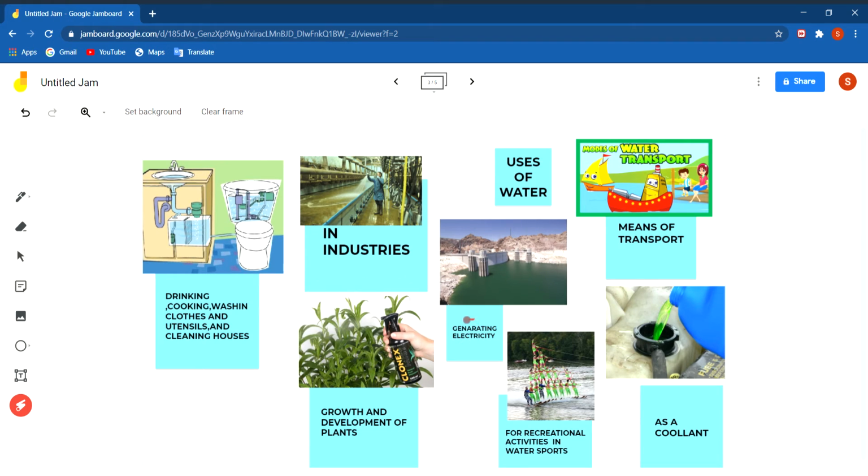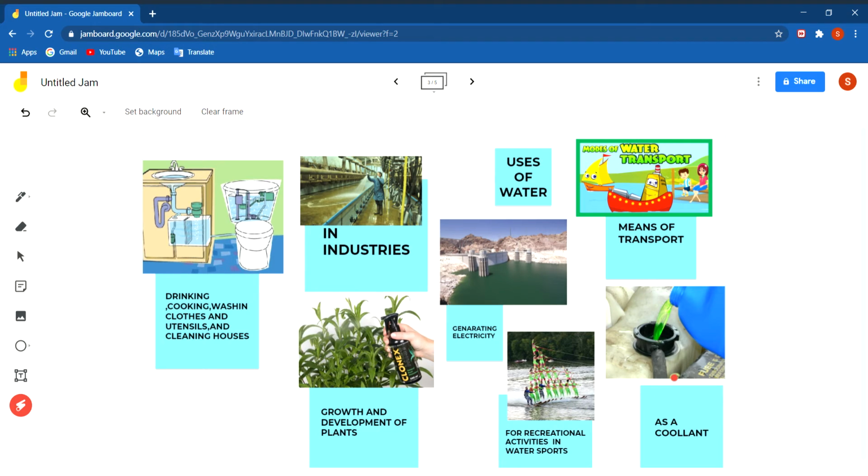Then water is used for generating electricity. You must have heard the term hydroelectricity. In hydroelectricity, dams are built on rivers and water is collected, and electricity is generated from this water. This type of electricity is called hydroelectricity. Water is also used as a means of transport. Like you have seen, ships and boats are means of transport which run on water.